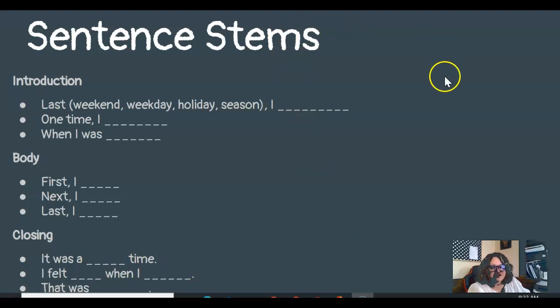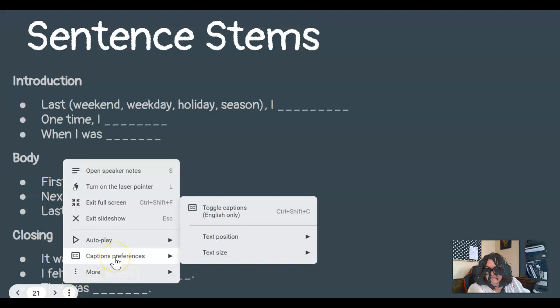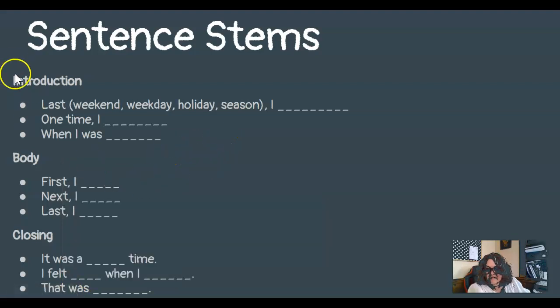Now, what I want you to do is, let's see how I can add this. It's not going to let me do it. Okay. So, what I want you to do is, I can make the title, like introduction, body, and closing, I can make that font bigger. Font is the way the letters look. But you are going to be writing in your notebook.